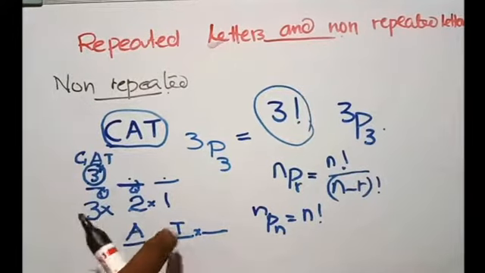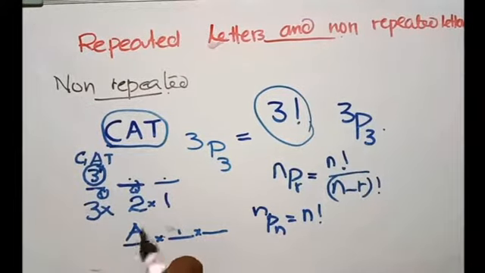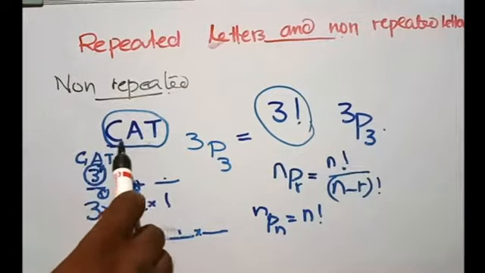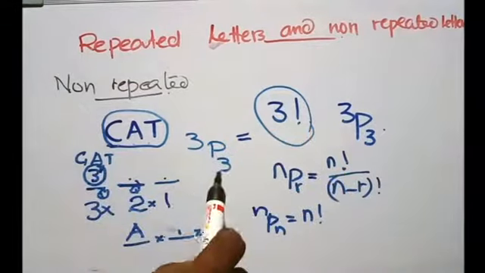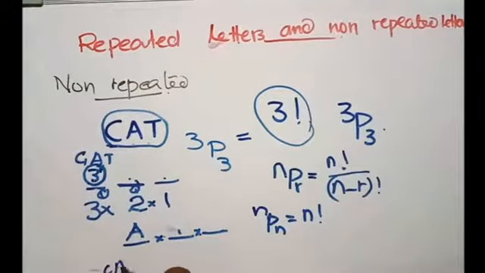We chose A in the first place from these three letters; we have the freedom of choosing from three letters, from CAT. That's why this three has come. Now when we come to the second place, we have only two letters, C and T, from which you have to choose a letter here.